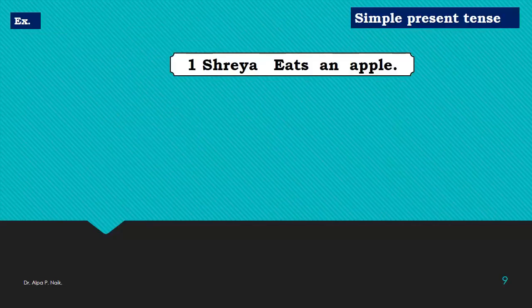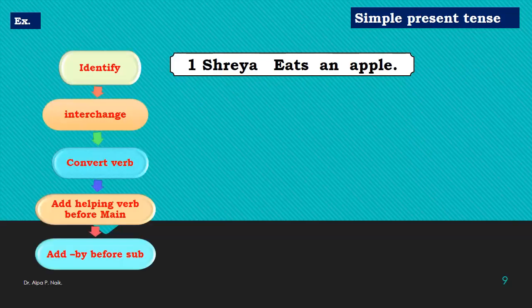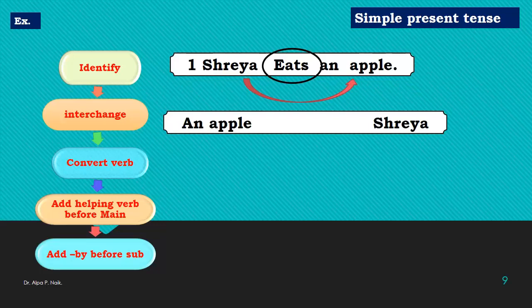Example number 1, Shreya eats an apple. Now this is simple present tense. So we will use the 5-step method. First step, identify. Identify subject Shreya, an apple, object, and its verb. Second stage, interchange subject and object. Third step, convert the verb into V3 form. तो eat का V3 form क्या होगा?